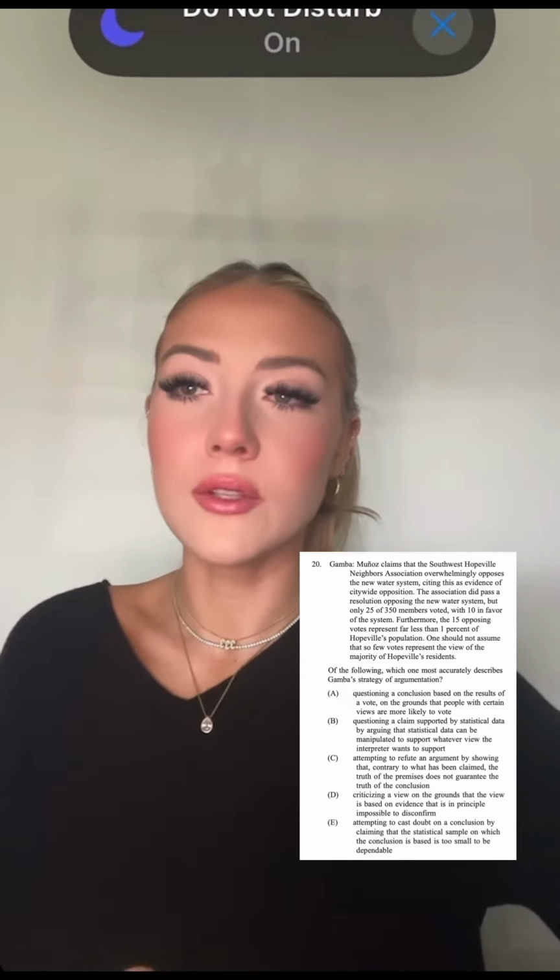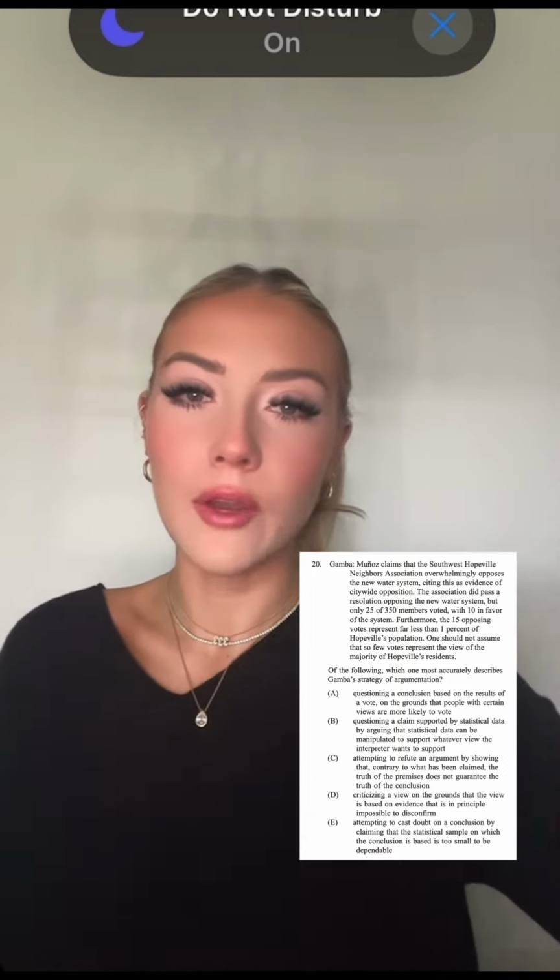Answer choice A says, questioning a conclusion based on the results of a vote on the grounds that people with certain views are more likely to vote. B says, questioning a claim supported by statistical data by arguing that statistical data can be manipulated to support whatever view the interpreter wants to support.